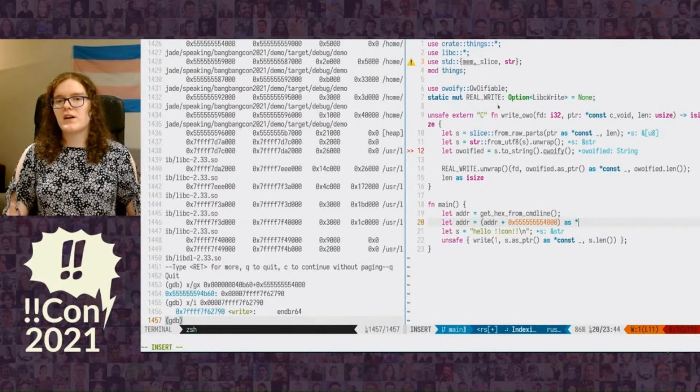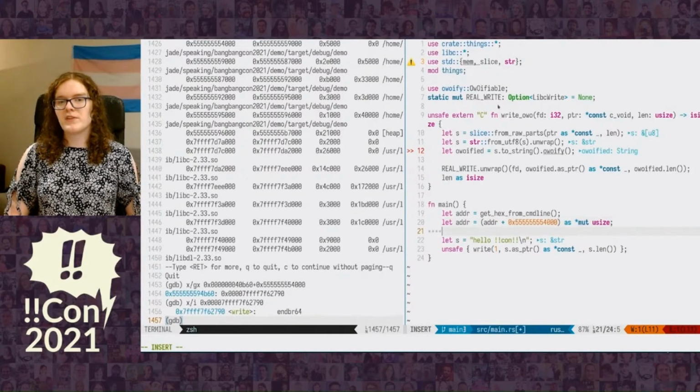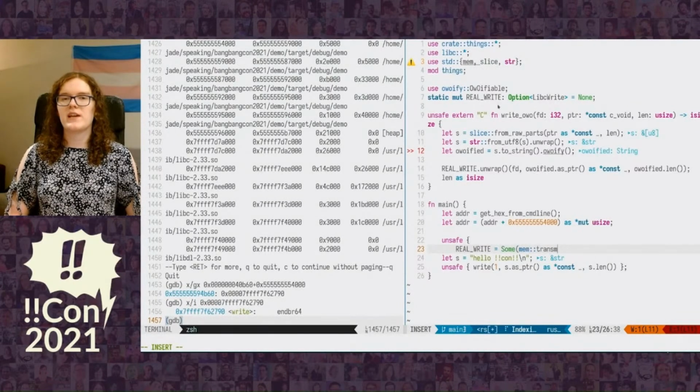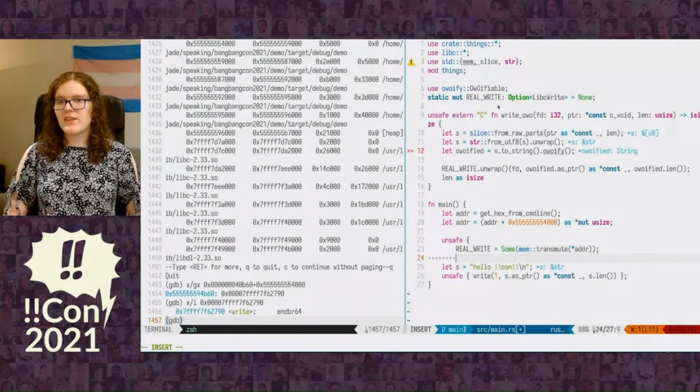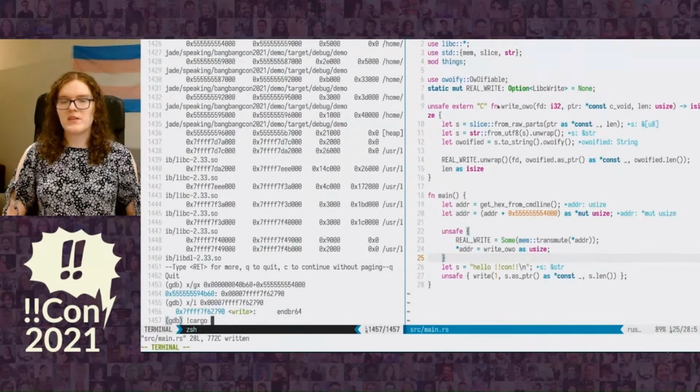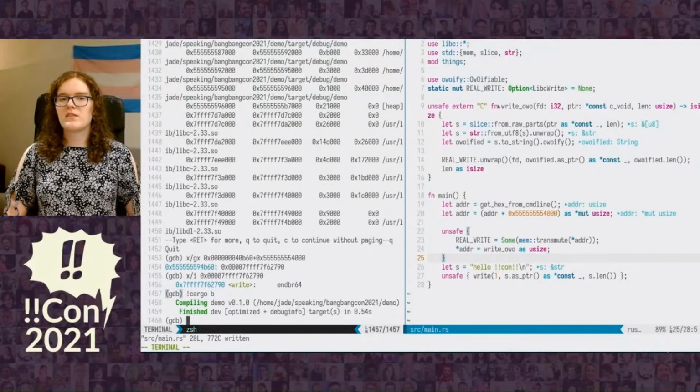Next, we're going to dereference that pointer and overwrite it, but first we have to store it away in our global variable. So we're going to use mem::transmute, which converts a value of any type in Rust into any other type. It is extremely unsafe and therefore a lot of fun. So we turn the dereferenced value of the relocation, that is to say the address of the actual write function, into a function pointer and store it in our global variable. Then we overwrite the relocation with our replaced version.